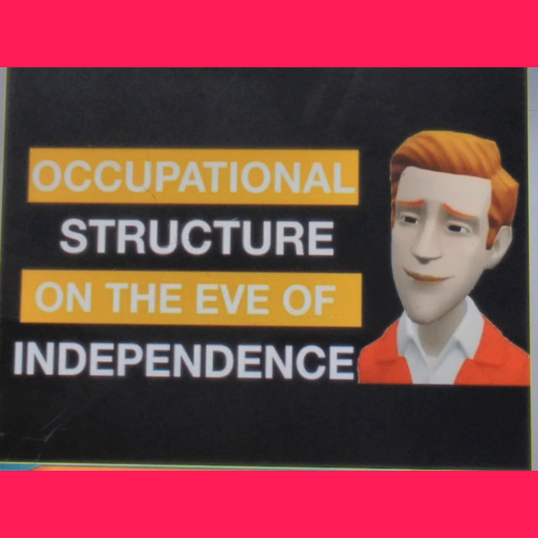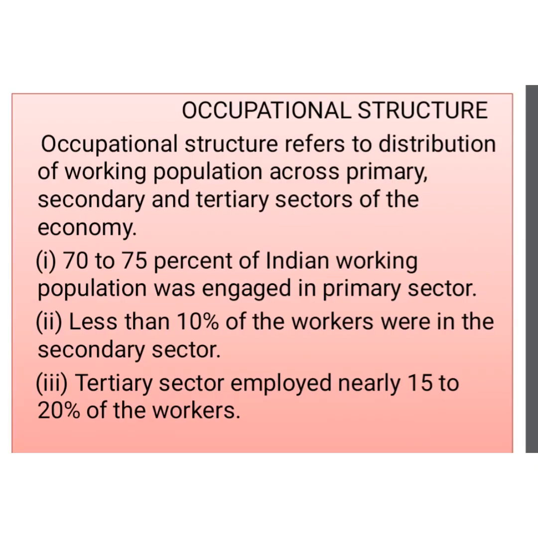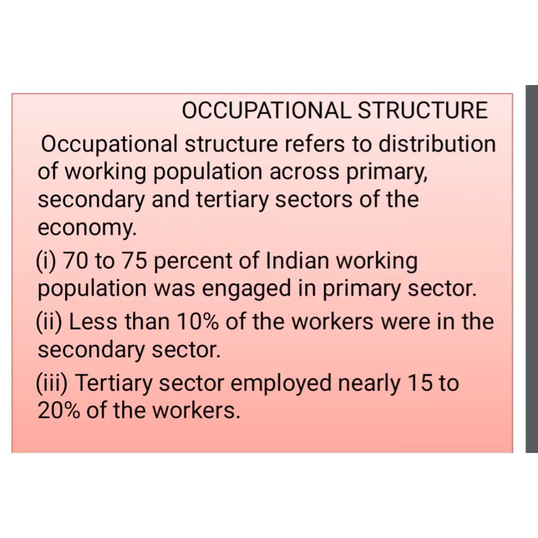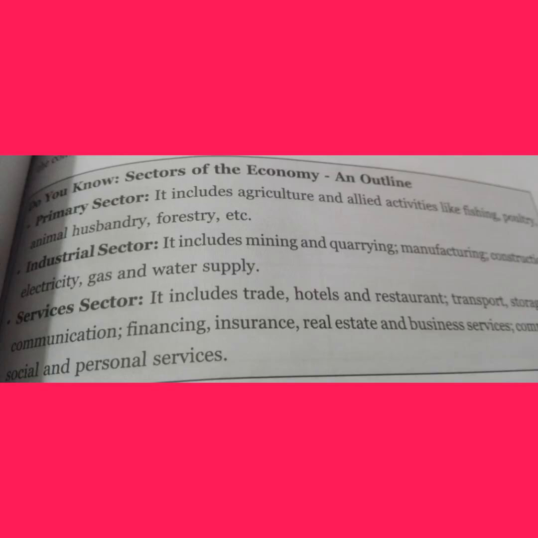If I define what occupational distribution means: the distribution of the working population across the different sectors of the economy. I told you that in the primary sector, 75% of people were engaged in agriculture during the independence period. The primary sector includes agriculture and allied activities, the secondary sector is manufacturing, and the tertiary is the service sector.